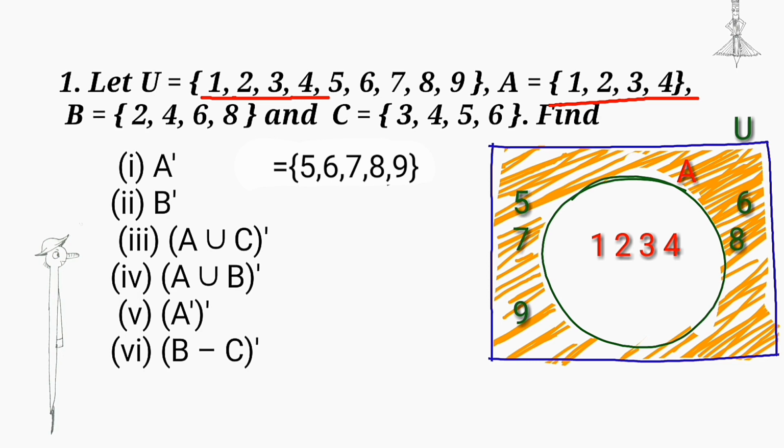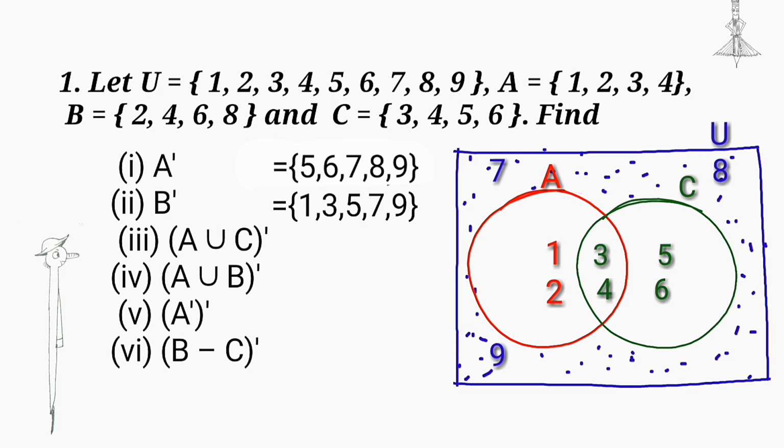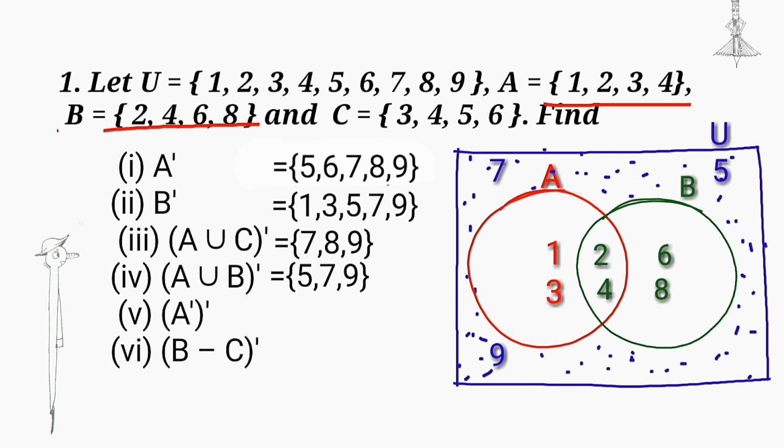Similarly, we can find B complement. B complement is equal to {1, 3, 5, 7, 9}. B is the set of even numbers and B complement is the set of odd numbers. Next, A union C the whole complement. First find A union C, we get {1, 2, 3, 4, 5, 6}. Then find A union C the whole complement. We get the elements which are outside A union C, we get {7, 8, 9}. Similarly, we can find A union B the whole complement, we get {5, 7, 9}.